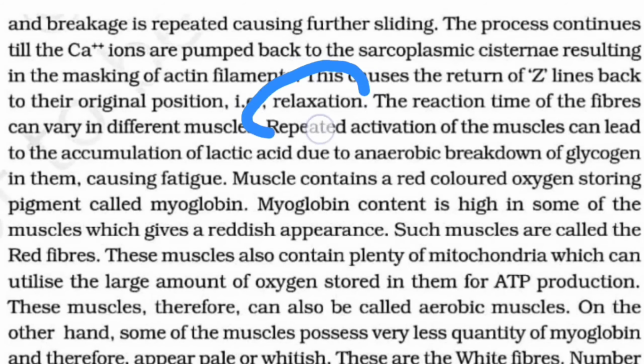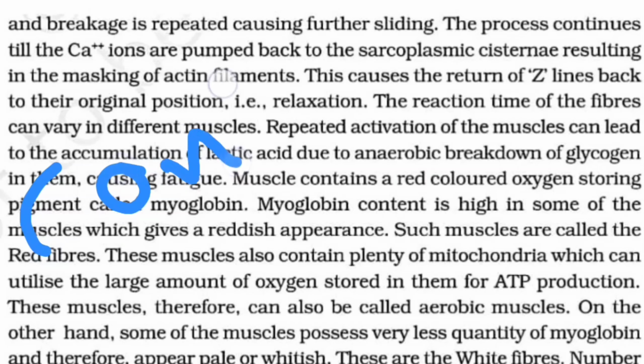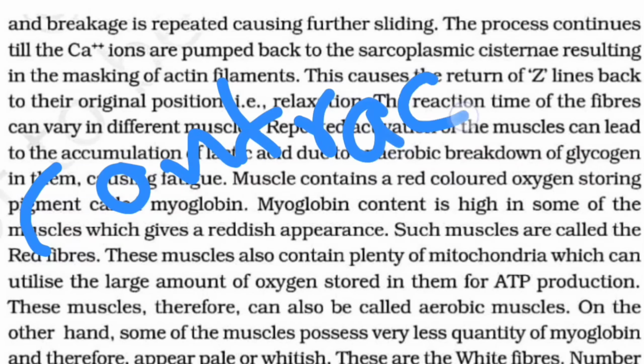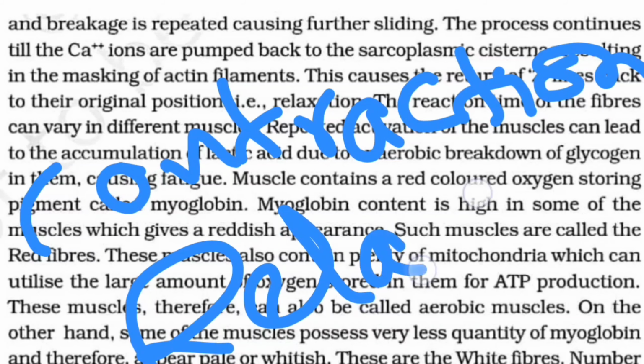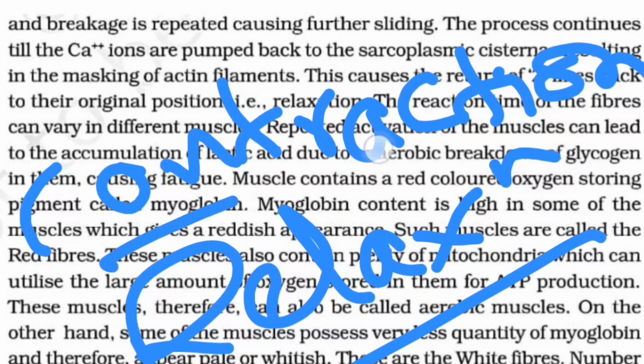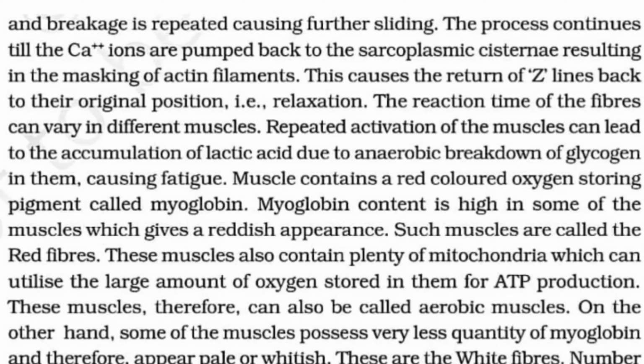That is what we call relaxation. So there are two processes: first contraction, and the second relaxation. Contraction, relaxation, contraction, relaxation. Basically, the reaction time of the fiber can vary in different muscles. Some muscles will take longer as compared to other muscles.